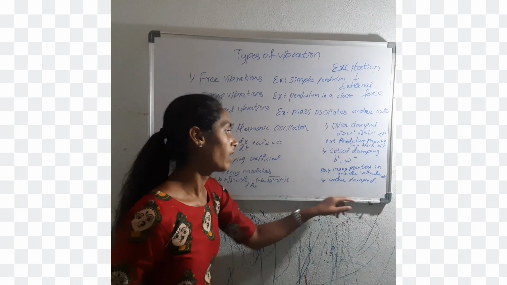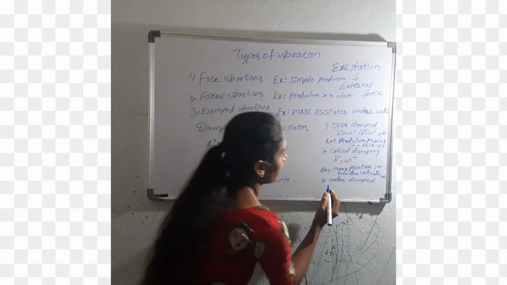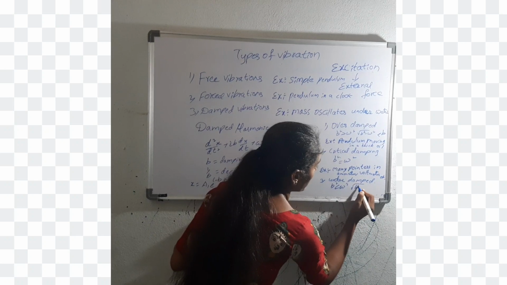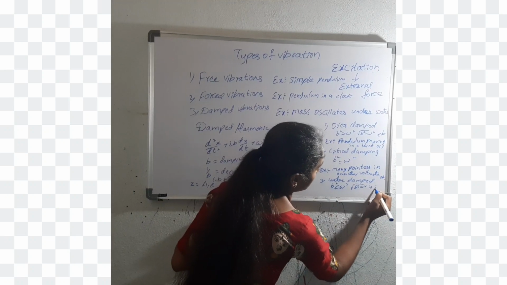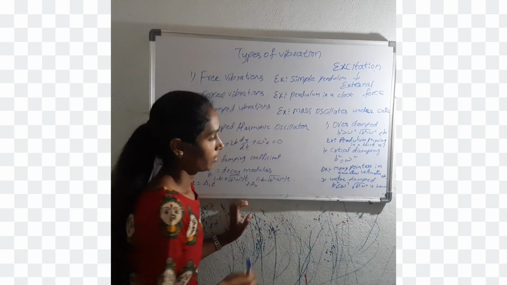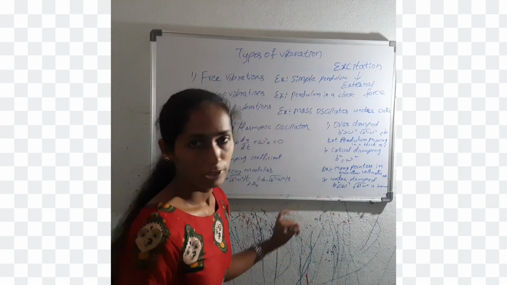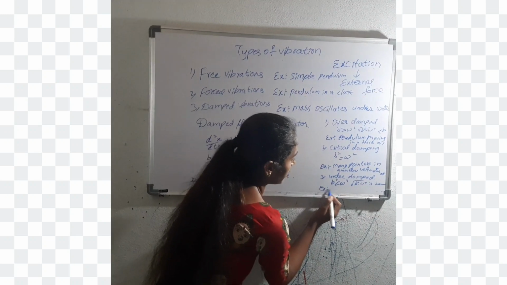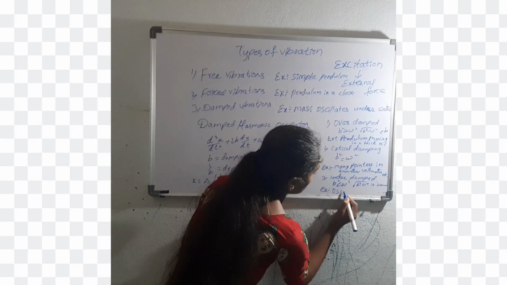Finally, we discuss the underdamped condition. In this, the condition is b square less than omega square and under root b square minus omega square is imaginary. In this, the decay of the amplitude depends upon the damping coefficient. An example of this condition is oscillations in an LCR circuit.